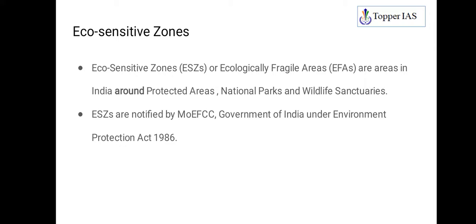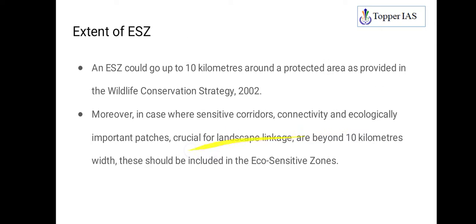So who declares this? Eco-sensitive zones are notified by the Ministry of Environment, Forest and Climate Change, Government of India, under the Environment Protection Act of 1986. What you should remember here is that eco-sensitive zone as a term is not mentioned in the Act, but there is a clause within the Environment Protection Act 1986 which empowers the government to declare such kinds of areas, restricting certain activities. In pursuance of that clause, the government declares eco-sensitive zones around protected areas. Remember, it is around protected areas.